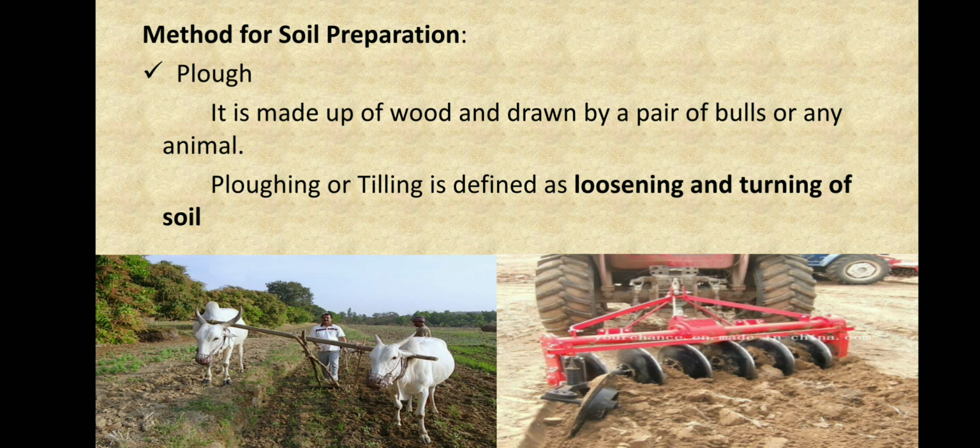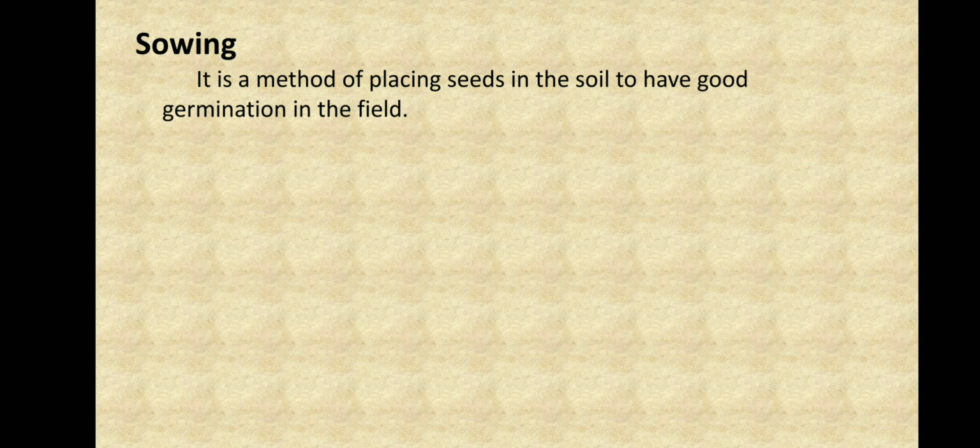Now we have prepared our soil, and the next thing we have to do is sowing. What is sowing? It is a method of placing seeds into the soil to have good germination in the field. It is the process where the seeds are sown into the fields so that they germinate. The crops are grown from seeds, so we have to sow the seeds. This is called the process of sowing.